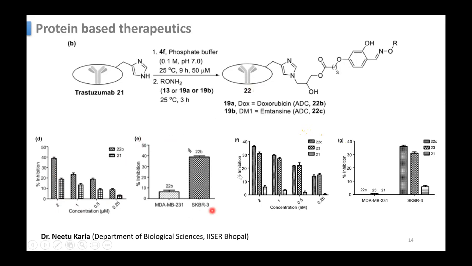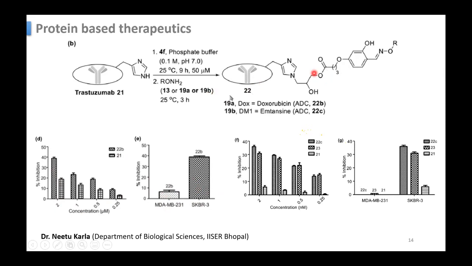And this is for the inhibition of the cell. MDA-MB-231 is the negative cells, these are HER2 negative breast cancer cells, and these are positive. So the inhibition of cell proliferation is less in this case.